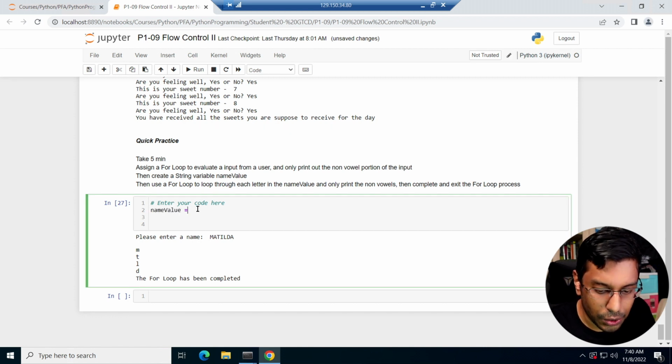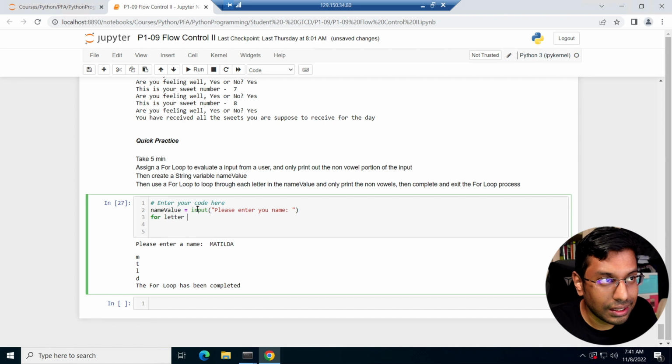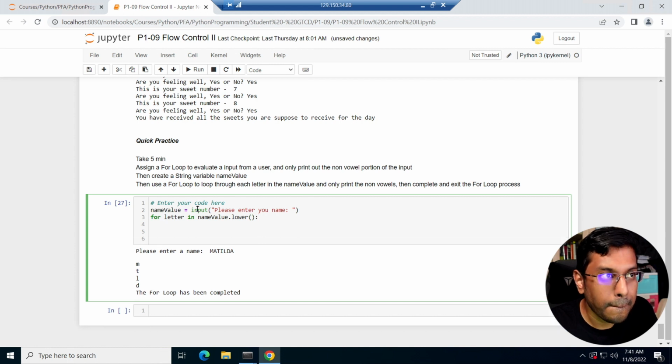Name value equals input, please enter your name, and then for letter in name value dot lower, if letter in... I want to know if letter is in A, E, I, O, U. I'm creating a list, or you can also do something like this: A-E-I-O-U dot split.